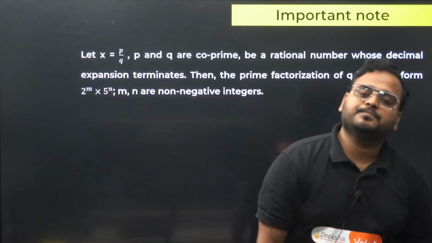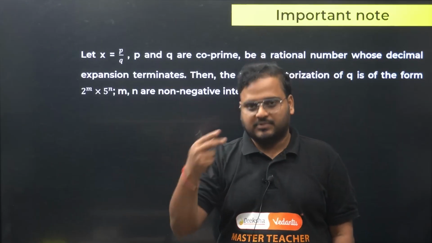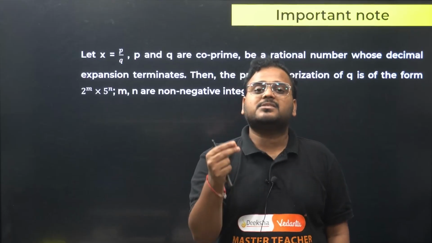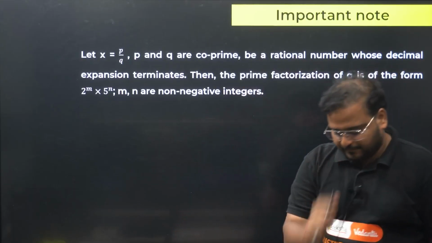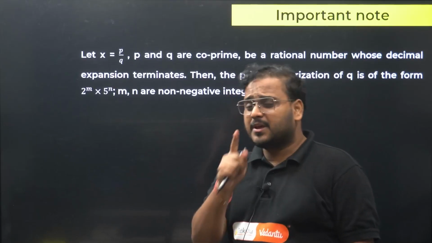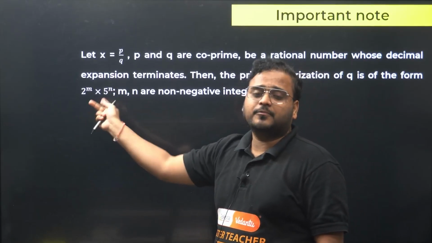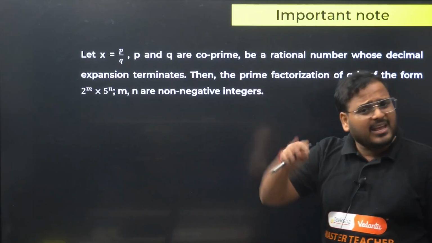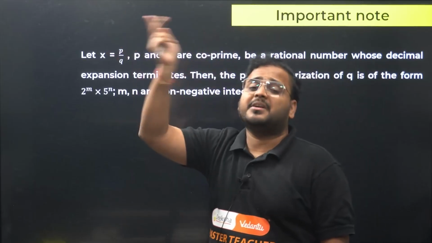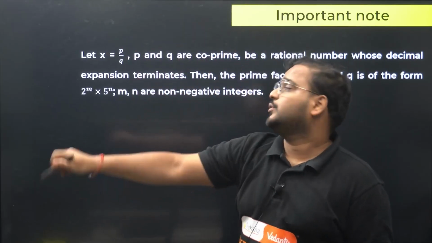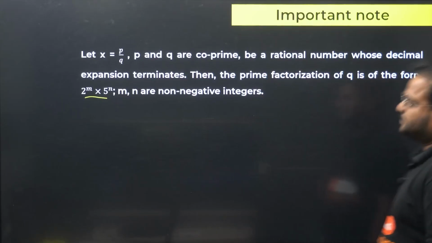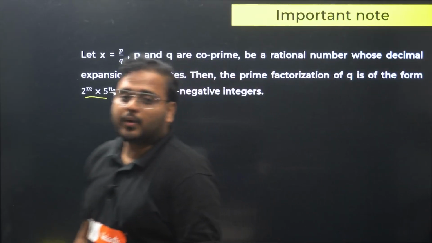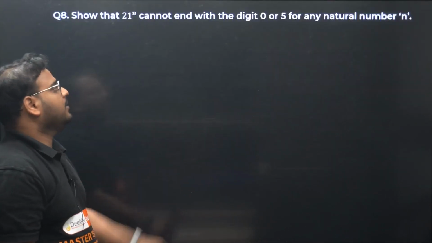have a rational number, and it actually terminates, if you find the decimal of that, the decimal is of what nature? Terminating nature. Then the denominator must be of the prime factors form of 2 into 5. It can be any power of 2, it can be any power of 5, but it must be of the form of 2 into 5. Clearly, please check. Done? Okay, now a question on this concept only.